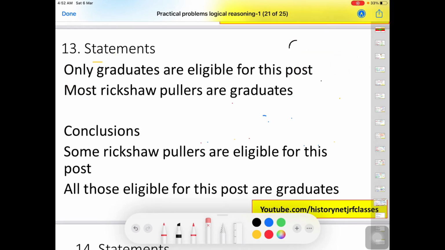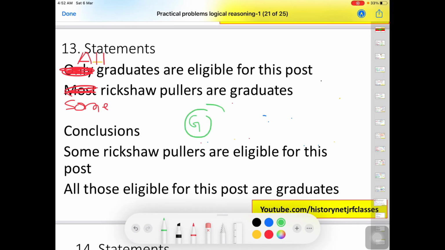So the first thing is that this statement is not in standard form. Okay, so what is standard form? That means quantifier should be all, some, or no. So here we have only. So instead of only, we will put all, and we will replace most with some. Now it is in standard form. Now we will draw the Venn diagram.